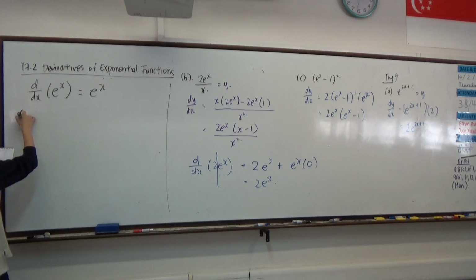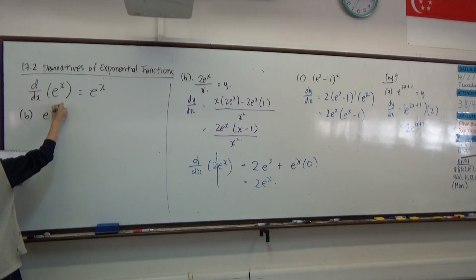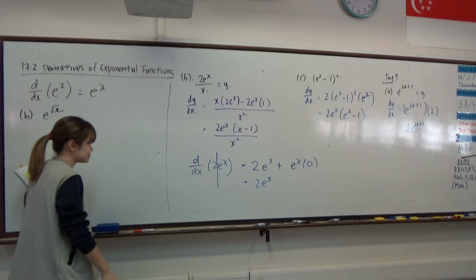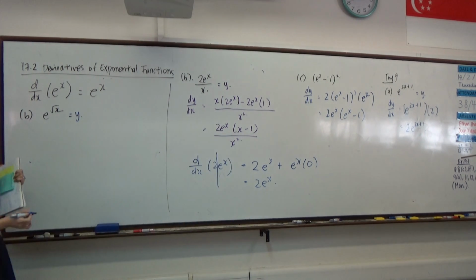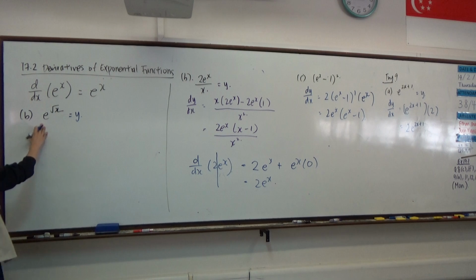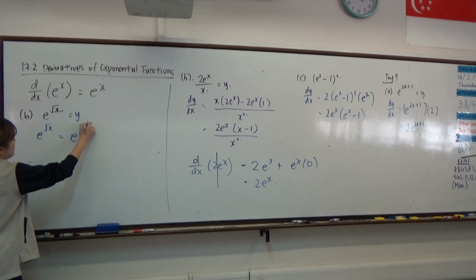Let's look at part B. Okay, so let's look at differentiating e to the power of square root x. If you let this be y, you should know that e to the power of square root x is the same as e to the power of x to the power of half.